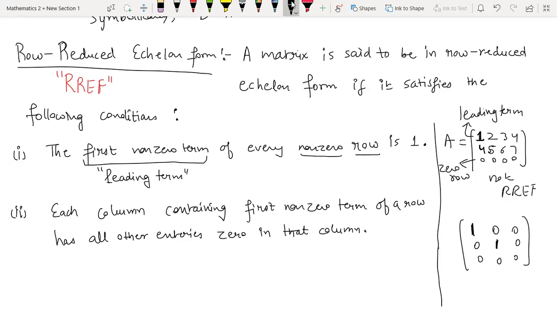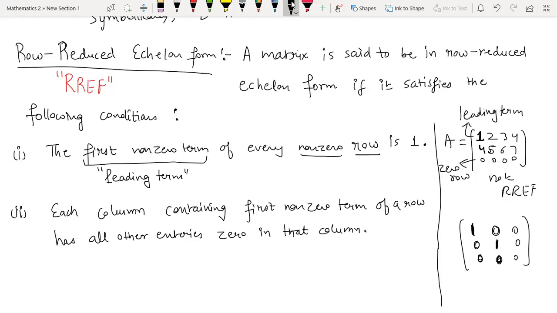So this is clearly 1. All the entries in the column of a leading term should be 0. Like this is a leading term, in this column every other entry is 0. This is a leading term of the second row, every other entry in its column is 0. So this should be satisfied.